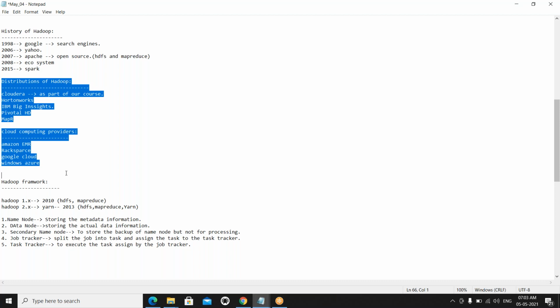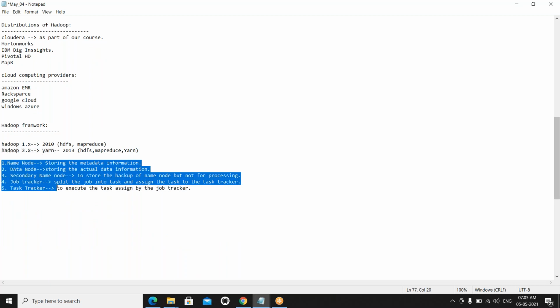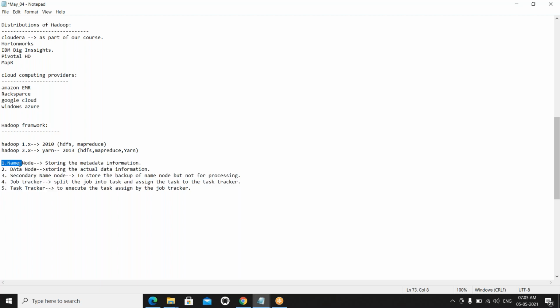We are going to use more than one system, more than one laptop, more than one server, more than one desktop, and create a single cluster. Here the minimum is 5 different nodes. Just assume I have a 5 node cluster. One laptop is the name node, a dedicated node as the name node. You can assume you have 5 desktops connected through the network and you are creating them as a single system. That is the cluster. That is the distribution.